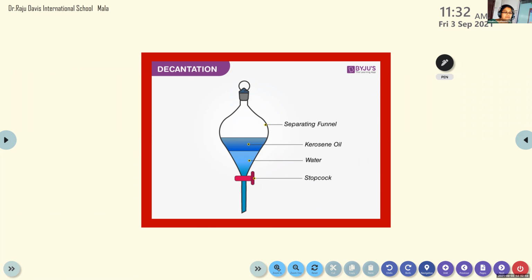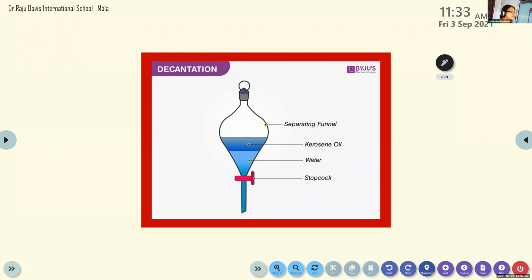In chemistry labs, we will do decantation in higher classes by using this type of device. This is known as a funnel. Okay. In the funnel, we have kerosene oil and water mixed. And kerosene is lighter than water. So kerosene is accumulating on the top and the water is accumulating down.